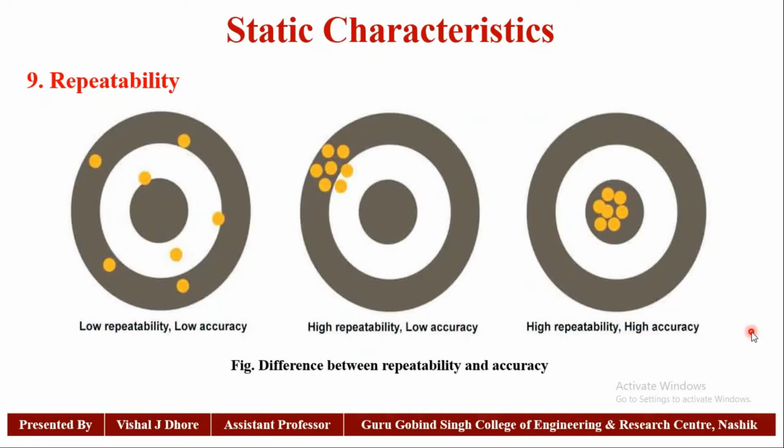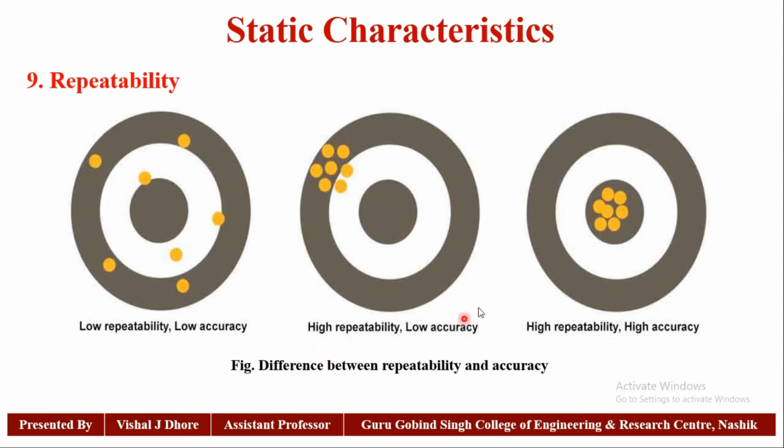So, this is the figure of the difference between repeatability and accuracy. From this first figure, we observe low repeatability and low accuracy. All the points on the scale are very scattered from each other. So from that we can mention that it is low repeatability and low accuracy.